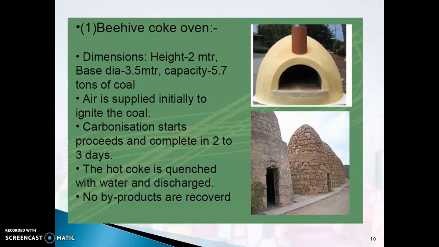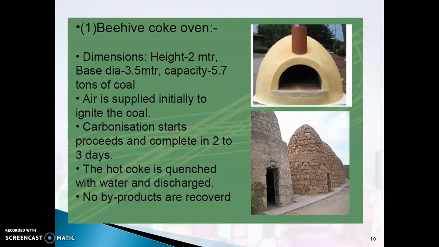It has a height, a diameter, and a capacity that can hold tons of coal. To begin the process, air is supplied initially, and then it is cut off, and carbonization starts. The conversion of coal to coke takes around 2 to 3 days.